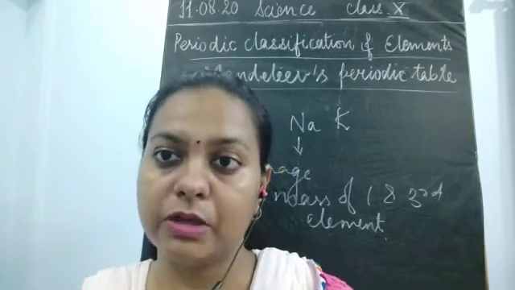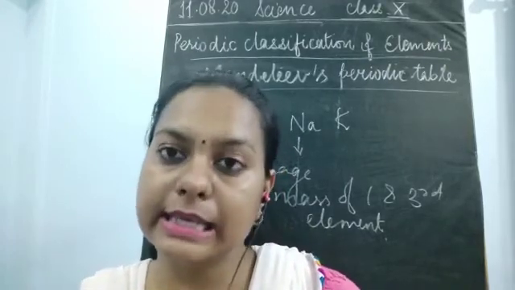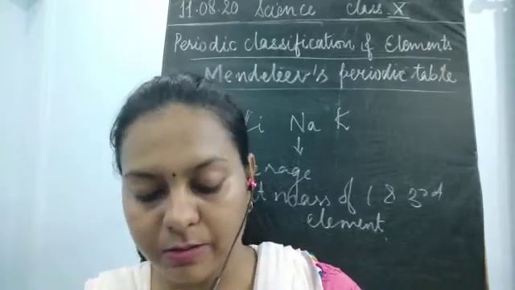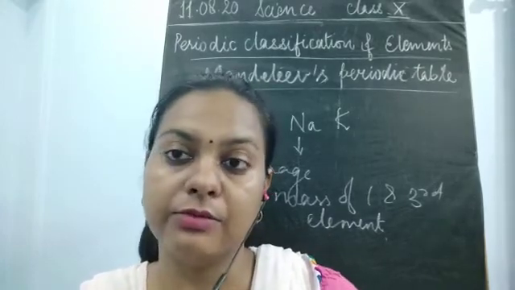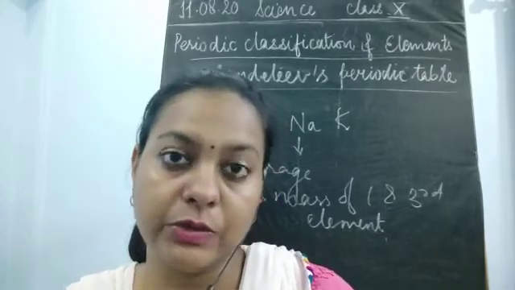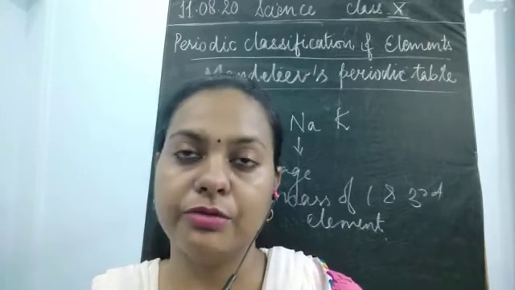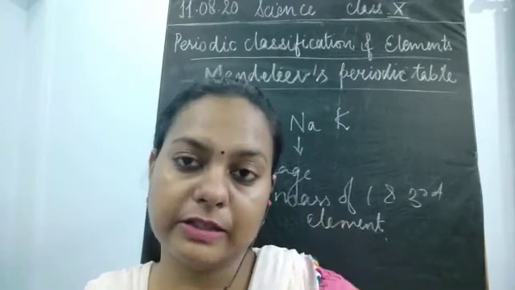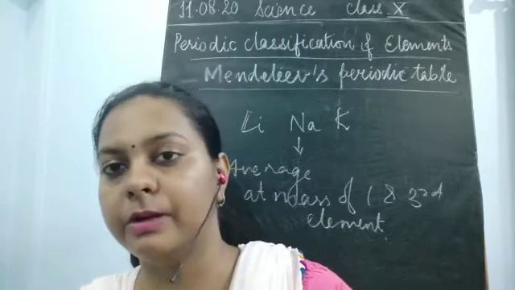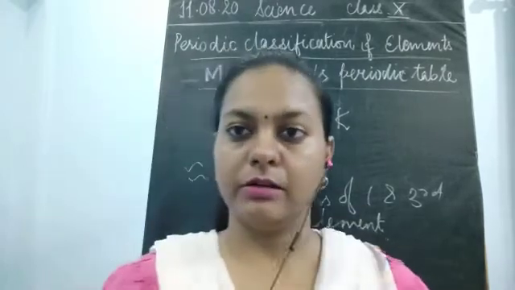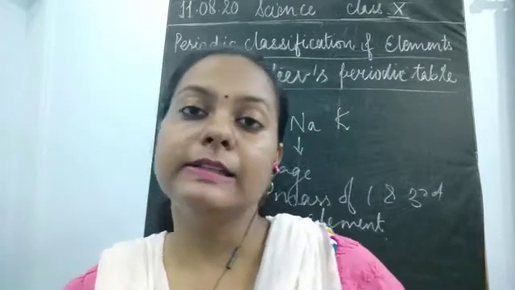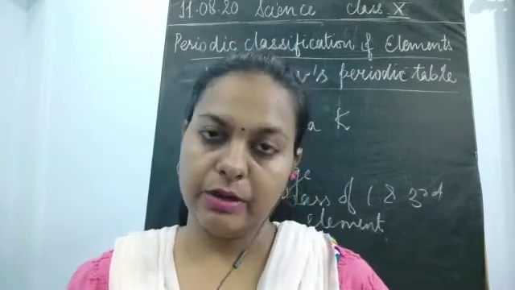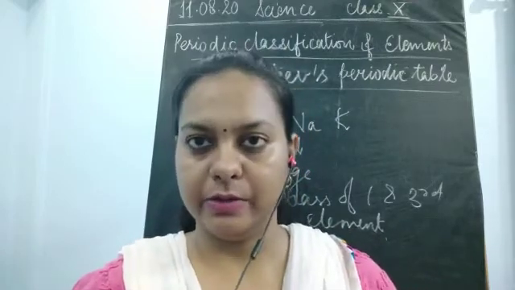Yes, in between we have studied about Newland's octaves. The rule says he also made the basis of this atomic masses only, where the increasing atomic masses were being used for finding out another rule, which was known as Newland's octave law. That law says that the physical properties of the first and the eighth element are going to be similar. Every eighth element is going to repeat its property. It would be similar to that of the first element which is present in that group.